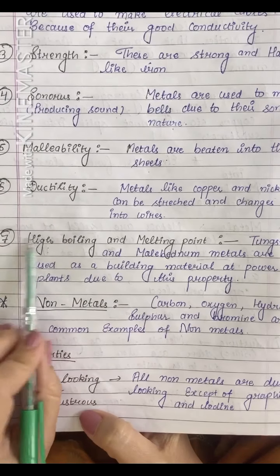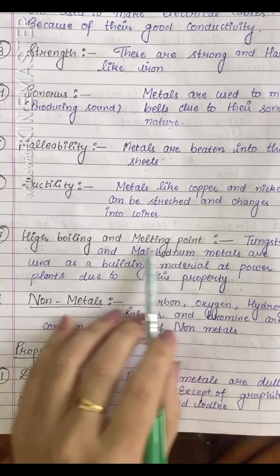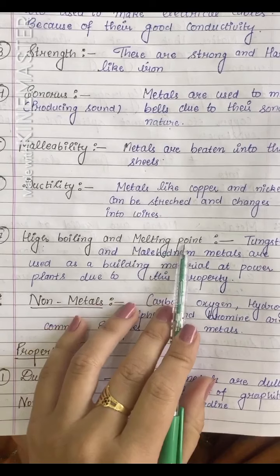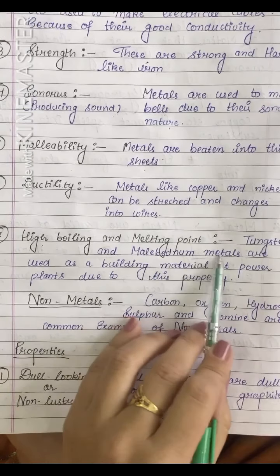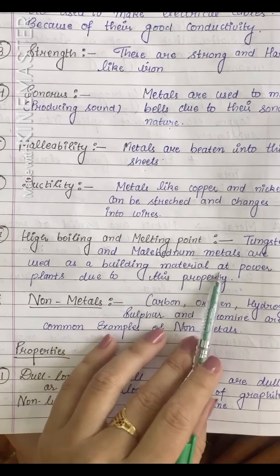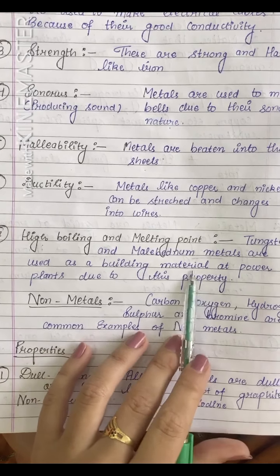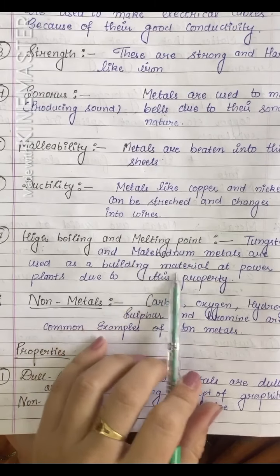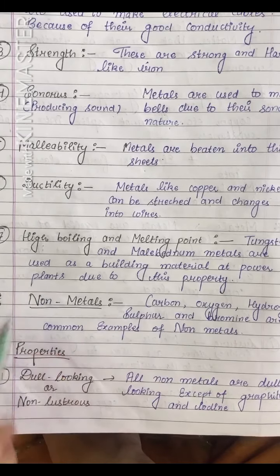Next property is high boiling and melting point. Metals mainly have high boiling and melting points, like tungsten and molybdenum. These metals are used as building materials at power plants due to this property. Because they have high boiling and melting points, they are used as building materials at power plants.